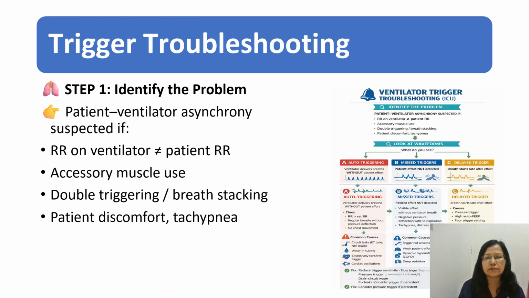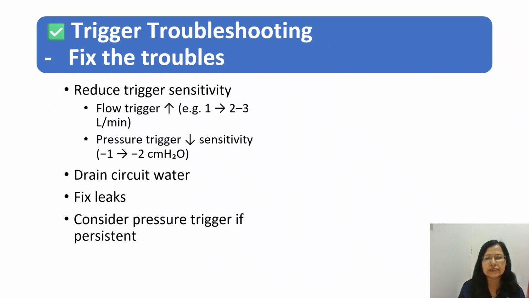What is trigger troubleshooting? What problems will we see? Patient-ventilator asynchrony will be there on the monitor, so we have to look for this. If the RR on the ventilator and the patient's RR are not matching, it means that there is a problem. Accessory muscle use by the patient, double triggering or breath stacking, patient discomfort or tachypnea. If you are seeing all these problems with the patient and ventilator, it means there is a problem with the trigger.